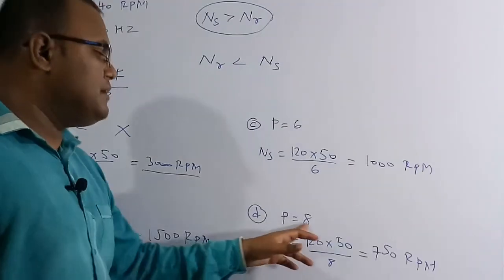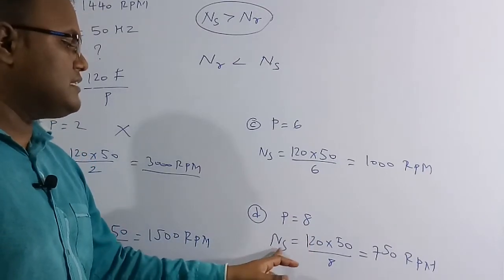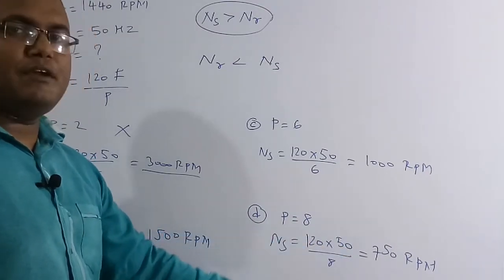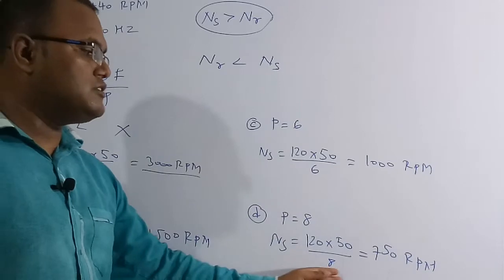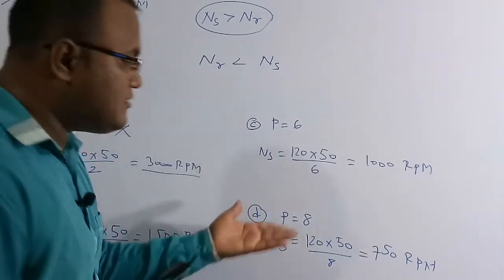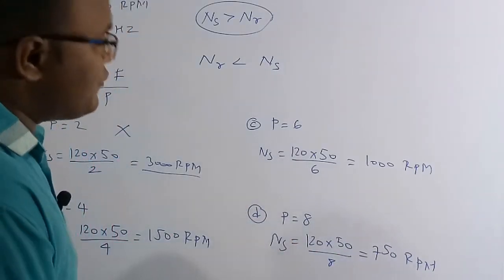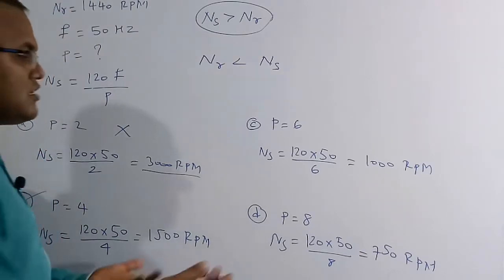And option D, P is equal to 8, substitute here, we are going to get NS is equal to 120 F by P. If P is 8 and F is 50, if you solve this one, we are going to get 750 RPM. 750 itself is very much lower than the rotating speed of the rotor. So therefore this is also a wrong solution.